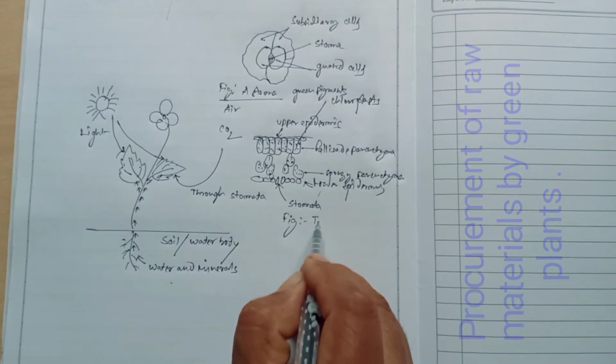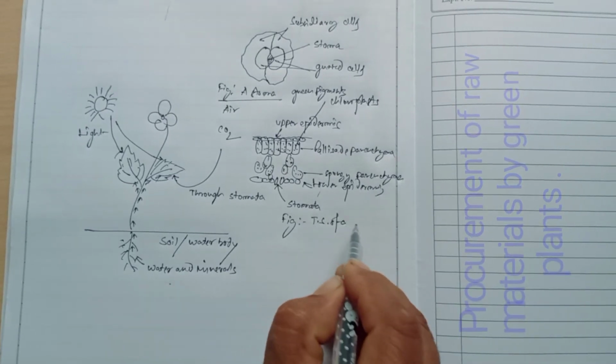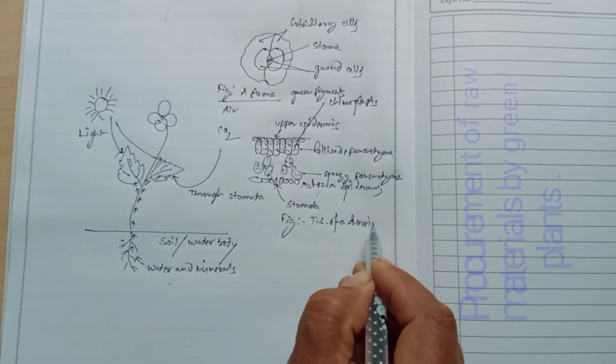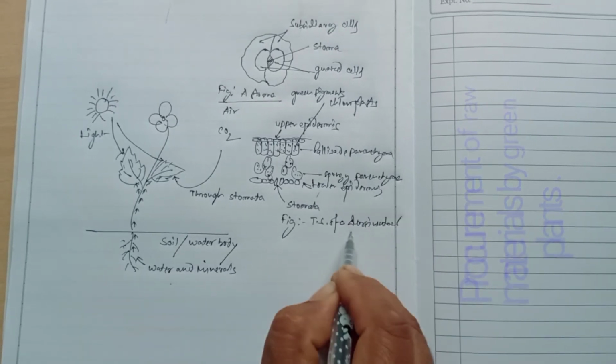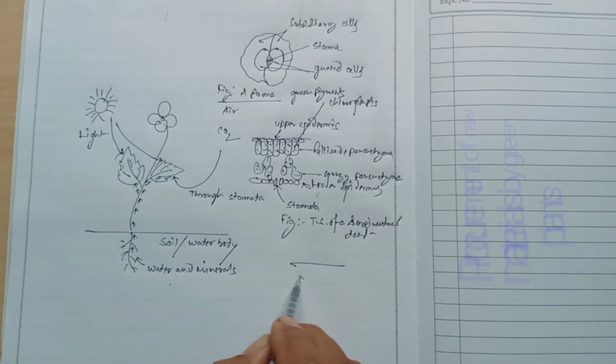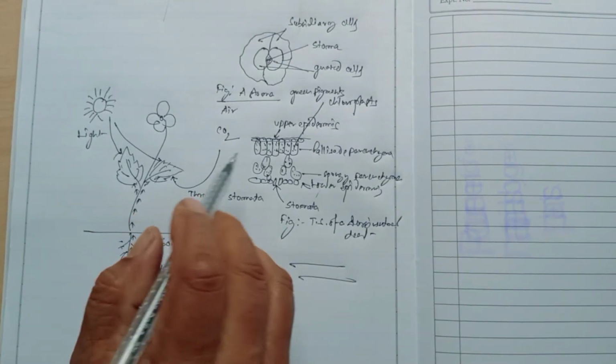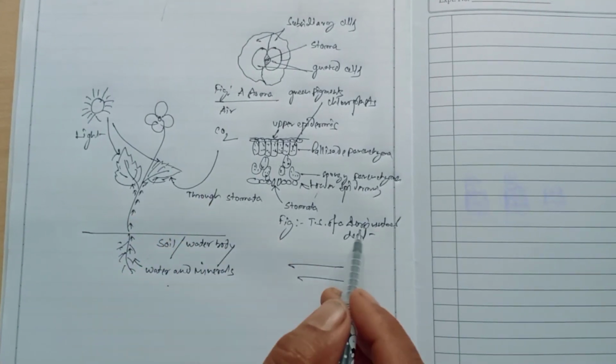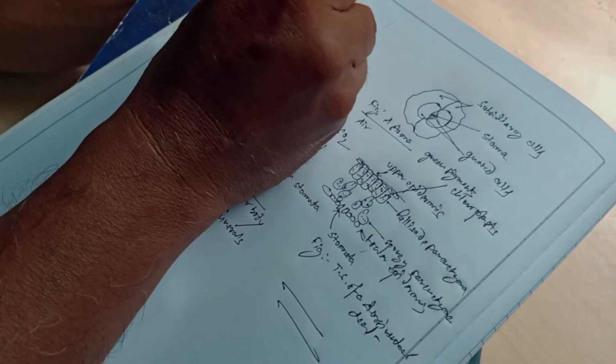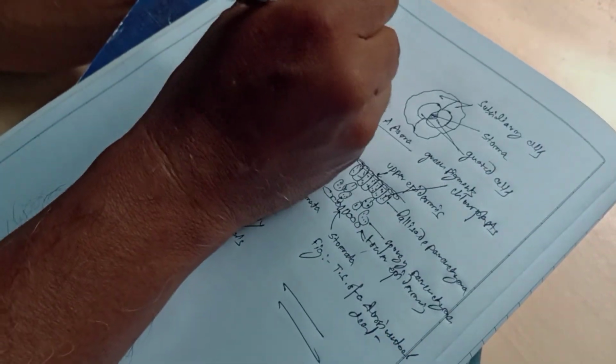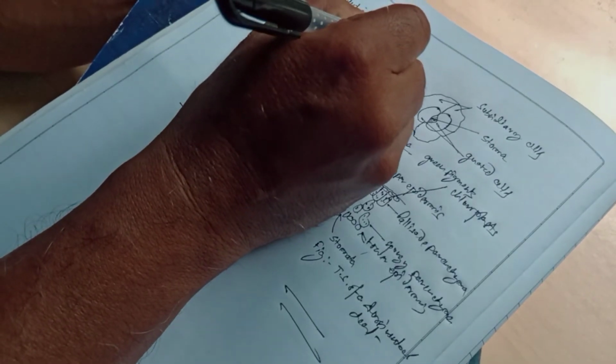From this diagrammatic work, it is clear to you that a plant absorbs water from the water body or soil by their roots, and they absorb carbon dioxide from the air through the stomata, and they also trap photon particles in their leaves.